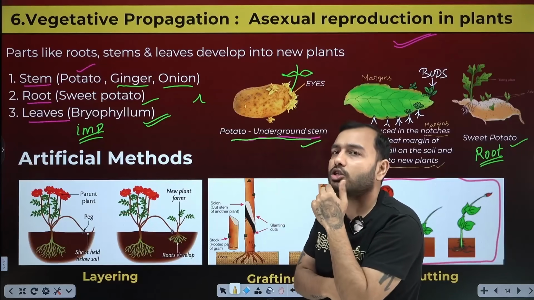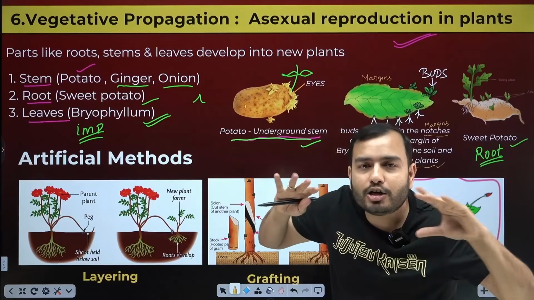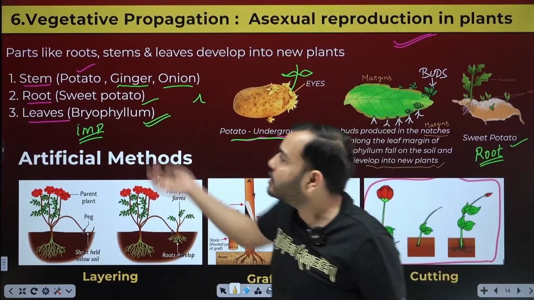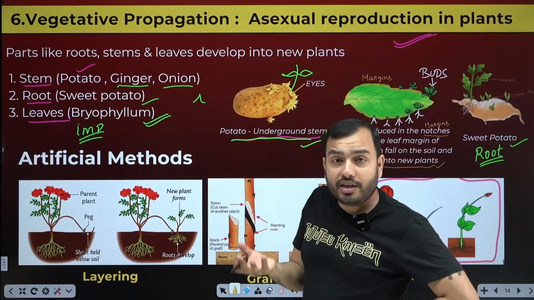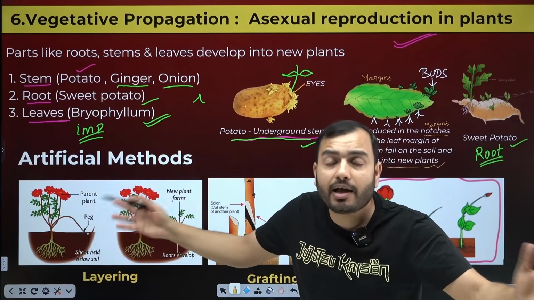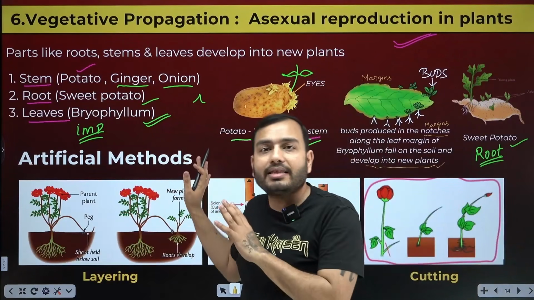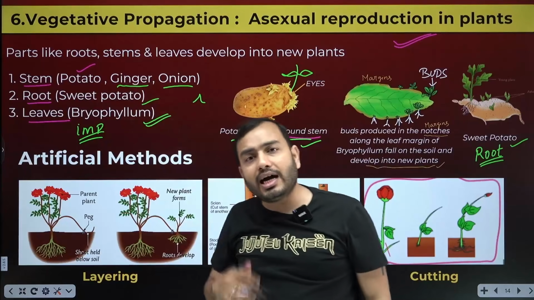So a clever thought came into the human mind. Let's create an artificial method of this process so that we can create a new plant from the plant's stem, root or leaf. It will be formed quickly. It will be formed with the desired quality and in large numbers. So there are also artificial methods to do this, besides the natural methods. What are the artificial methods?